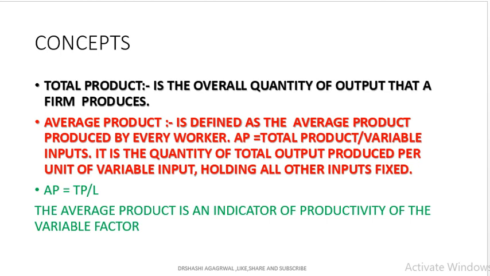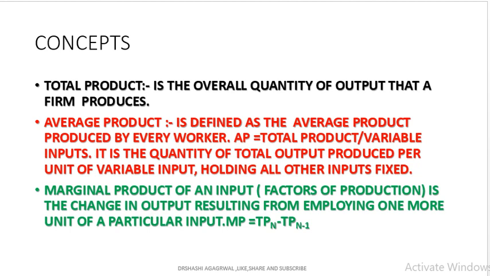Average product can be calculated by dividing the total product by the labor. So the formula is total product divided by variable input. It is the quantity of total output produced per unit of variable input, holding all other inputs fixed. The average product is an indicator of the productivity of the variable factor.